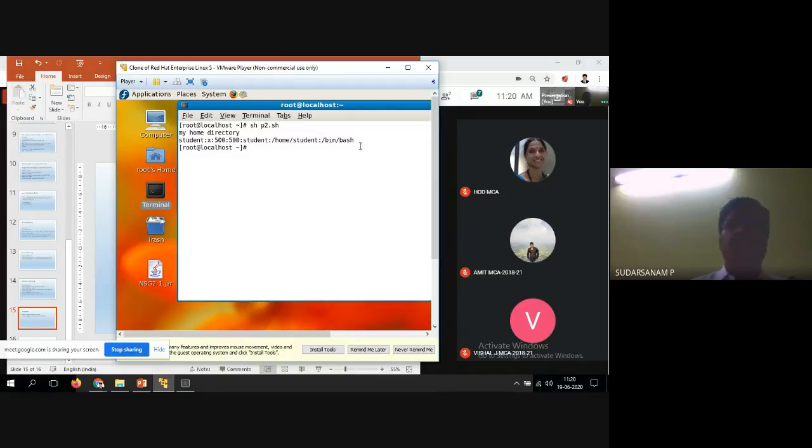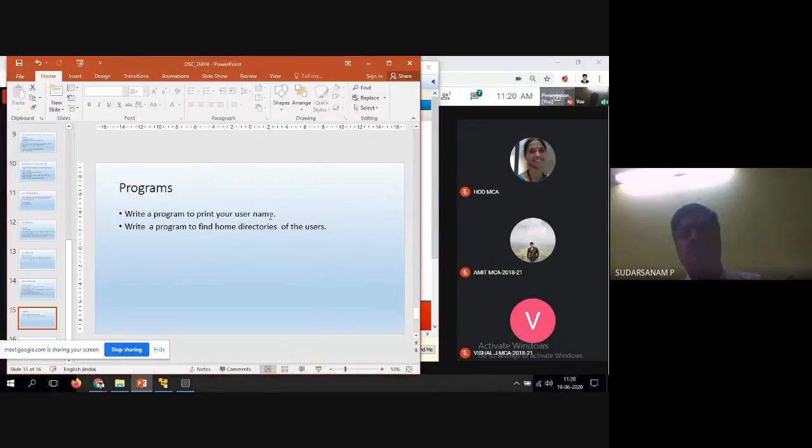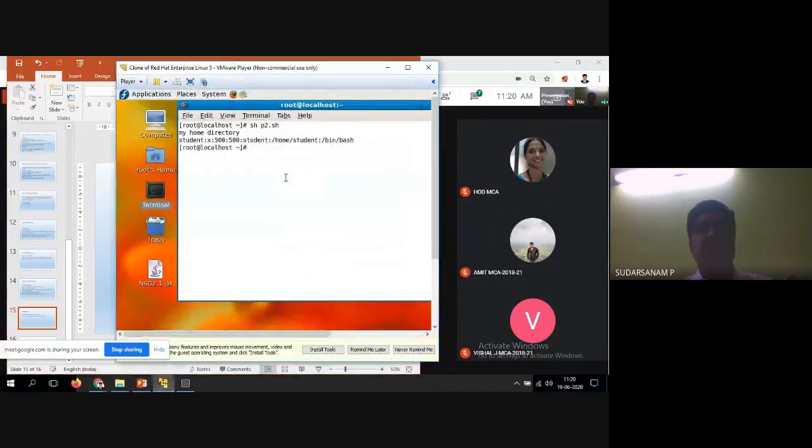So when I told the grep command, it searched whether a particular name is available or not. Here what we have done is we wrote the program whether that particular user is available or not. So this is one example program. That is the first program, write a program to print your username. Your username has been printed. Now my username is student and I want to print the entire information. This is the first example.